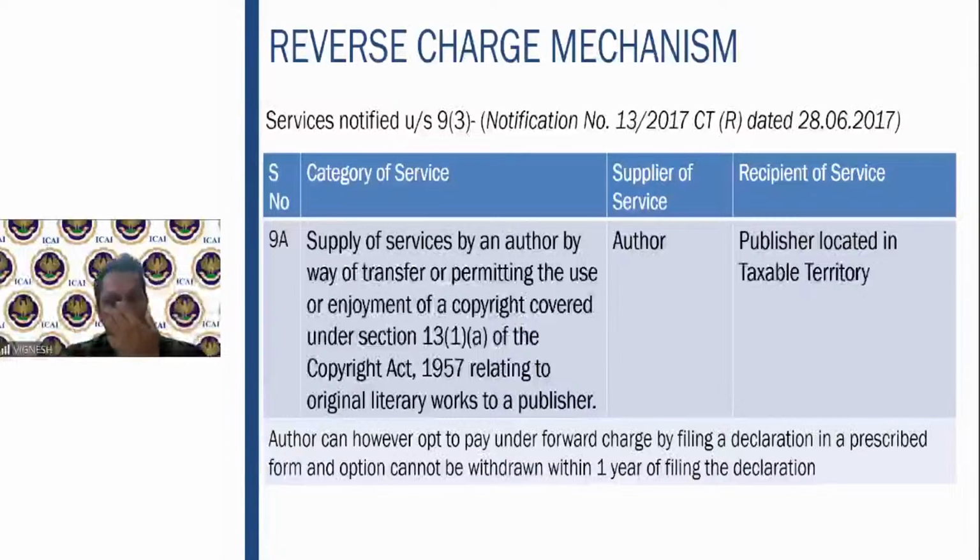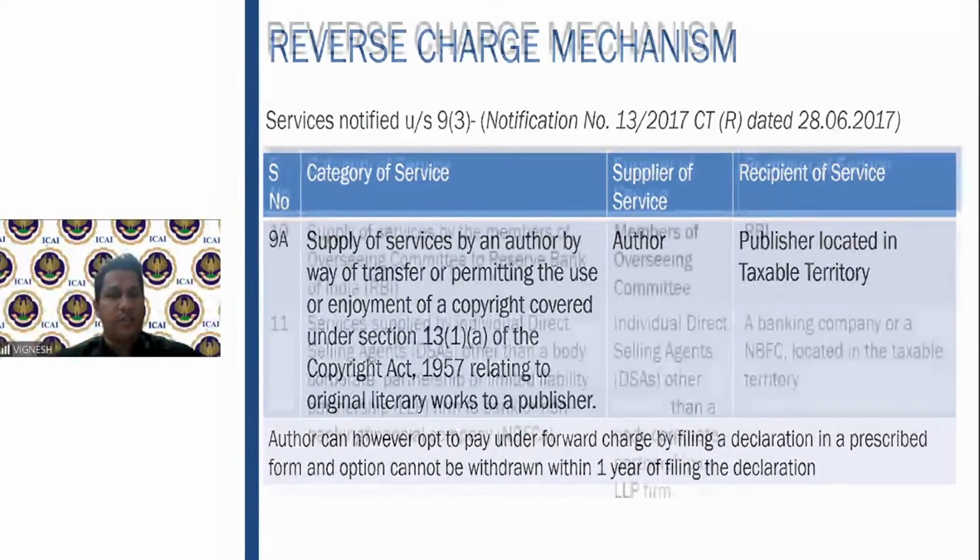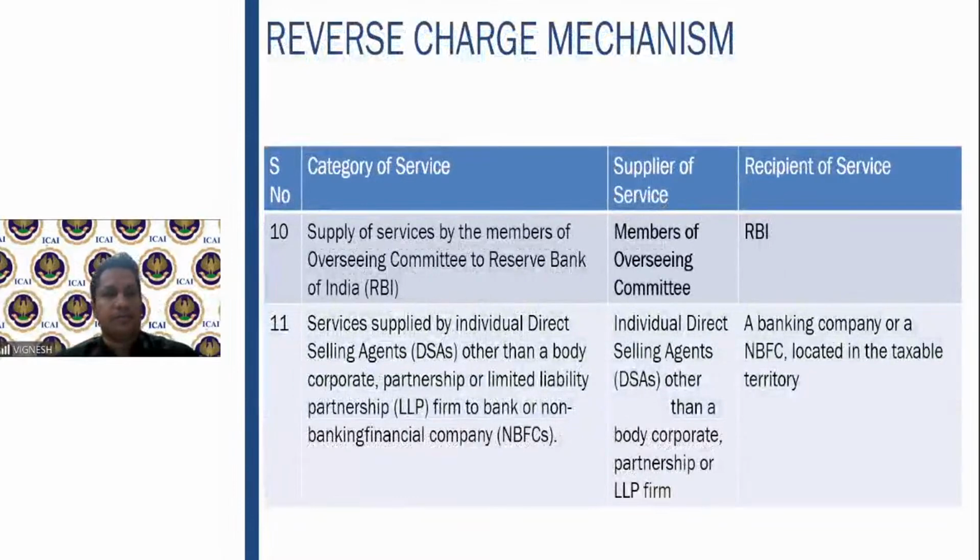In that particular situation, the recipient of service is the publisher, who pays under the reverse charge mechanism. The author can, however, opt to pay under forward charge by filing a declaration in a prescribed form. The option cannot be withdrawn within 1 year of filing the declaration. So the author here can opt to pay under the forward charge also, but you cannot withdraw the option within 1 year of filing the declaration.